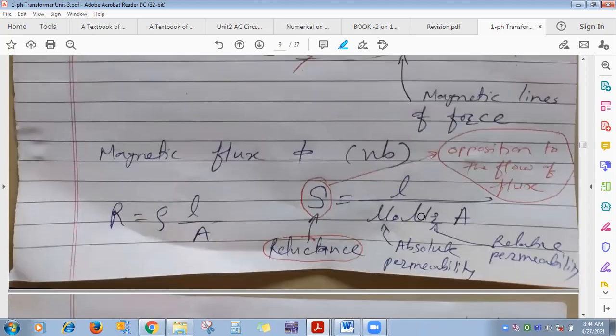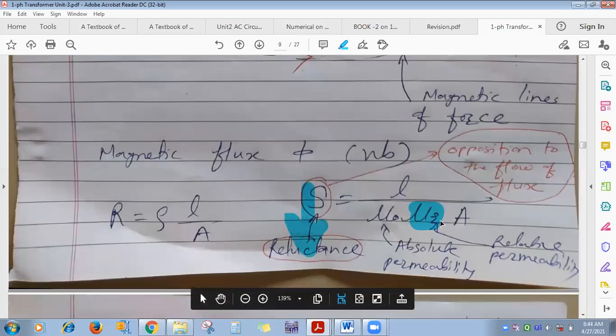One more thing is there regarding ideal transformer. Practically, relative permeability of that silicon steel is very high, and that's why opposition to the flow of flux is very less. Means what is expected, whatever the magnetic material you are using for the manufacturing of that core, its relative permeability should be very high. So ideal transformer is the one who, what do you think?